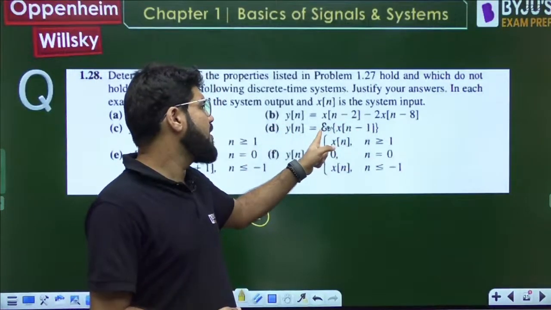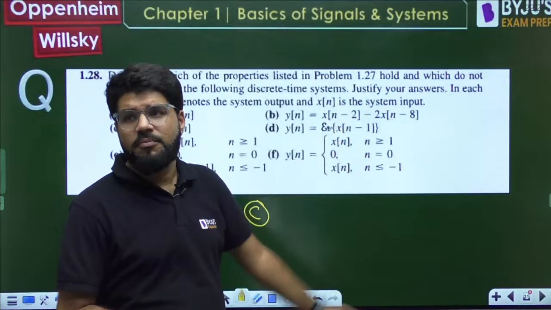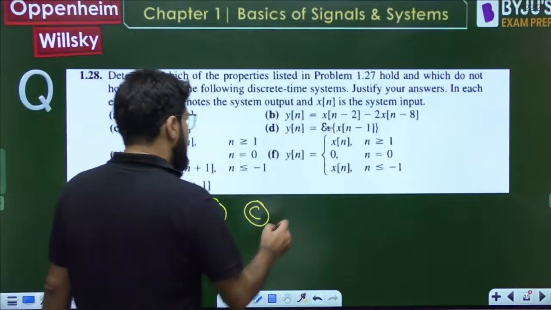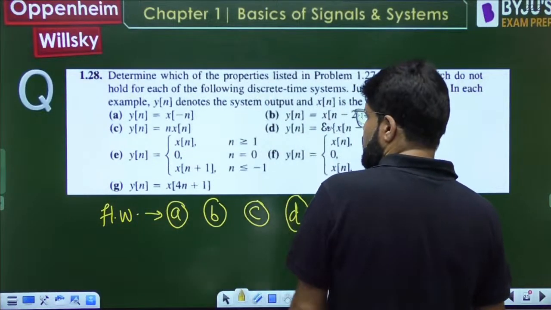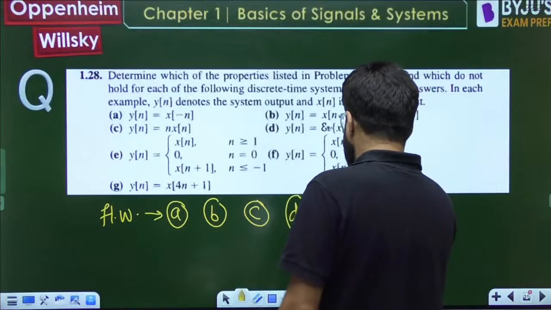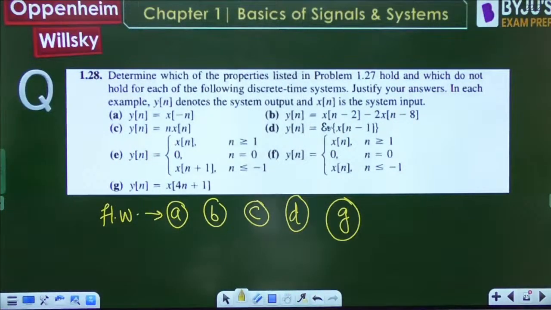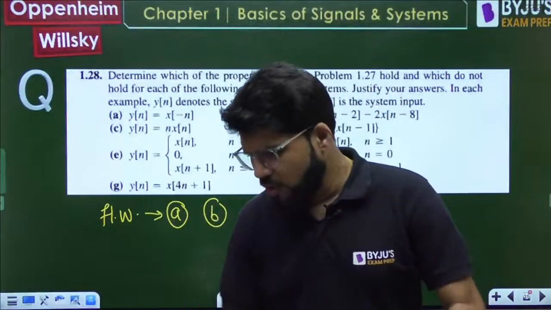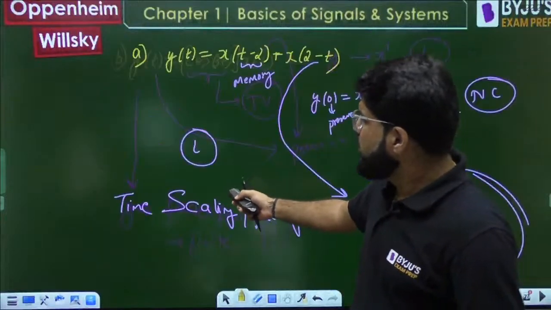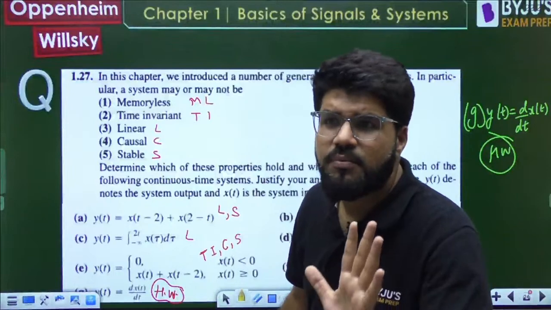D, B, only thing is you have to expand the formula. What is the even part formula? x(t) plus x(-t) whole divided by 2, same formula. So D, B homework ले लीजिए. ये E और F को थोड़ा डिस्कस करते हैं and G also will be homework for you. So out of discrete, let me give the repeated or similar parts. If 1.27 question is understood, then you are able to solve those homeworks.